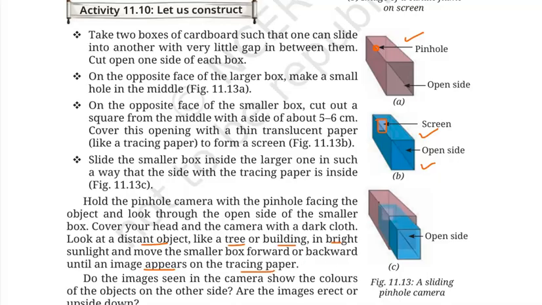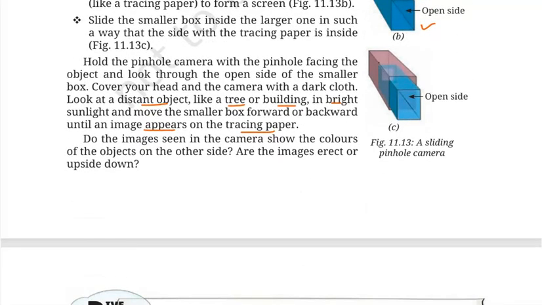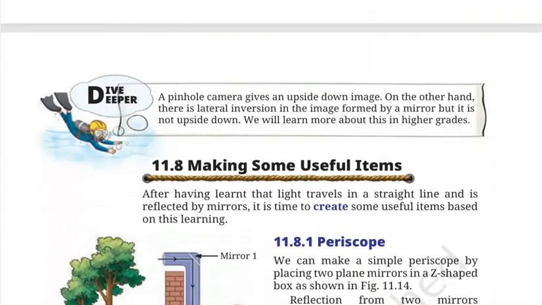Okay, so what do you see? There is an image formed. Is the image erect or upright? The image will be upright. It will not be upside down, but the image will be laterally inverted. We will be learning more about this.